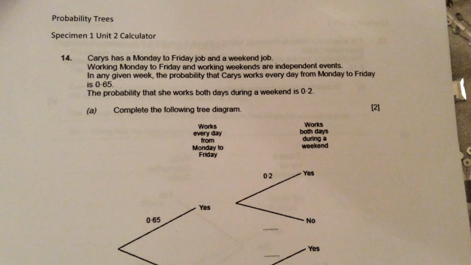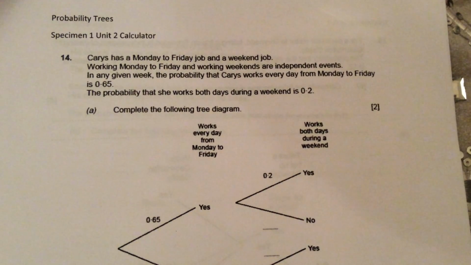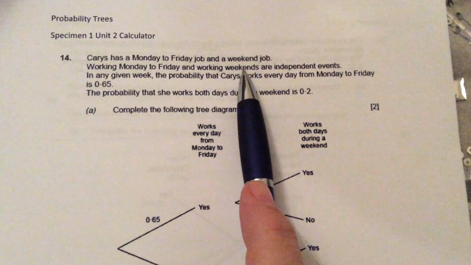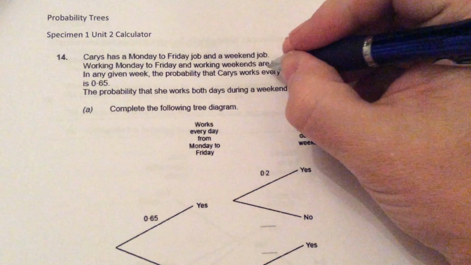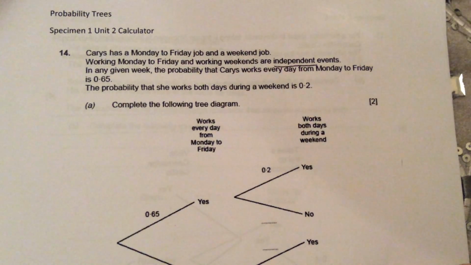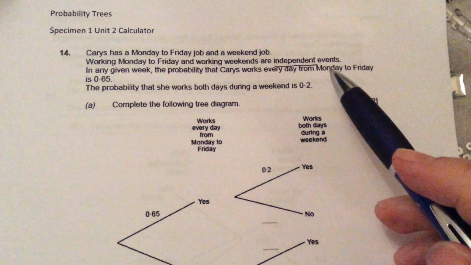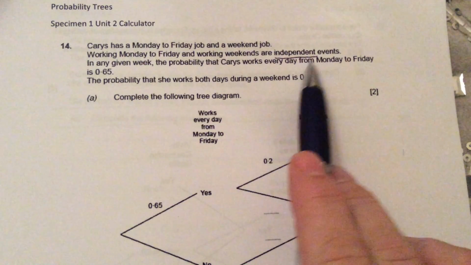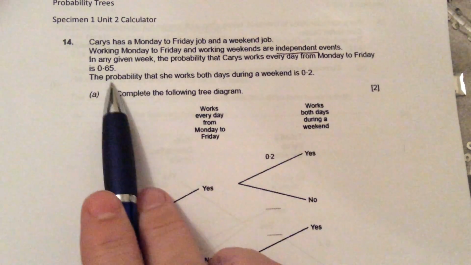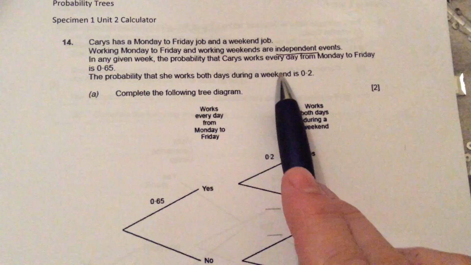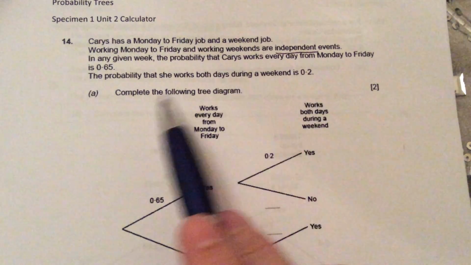Probability tree diagrams. Caris has a Monday to Friday job and a weekend job. Working Monday to Friday and working weekends are independent events. So independent means that working the one job doesn't affect working the other. In any given week, the probability that Caris works every day from Monday to Friday is 0.65. The probability that she works both days during a weekend is 0.2.